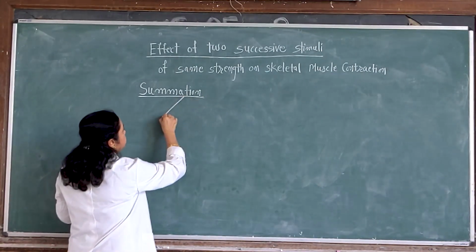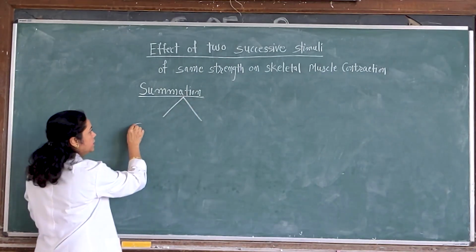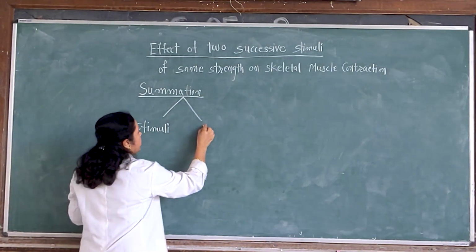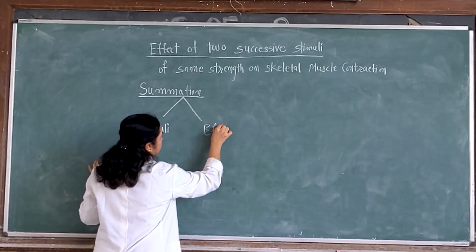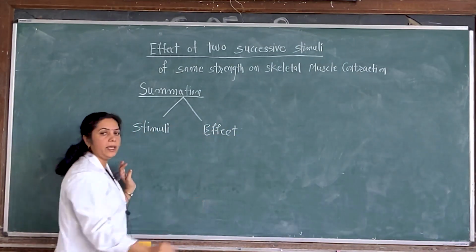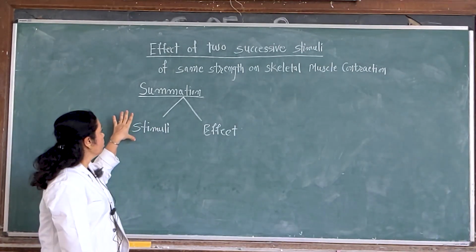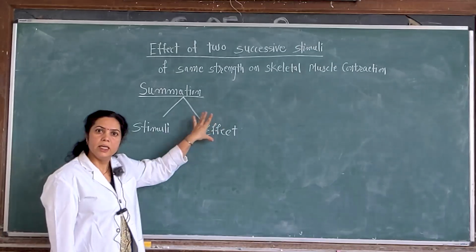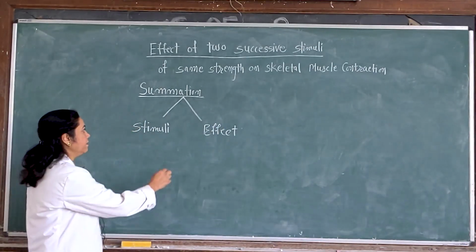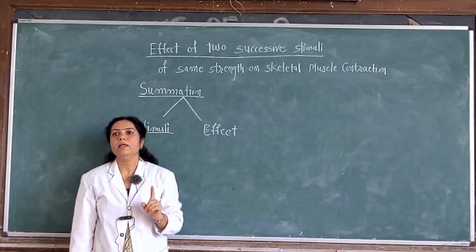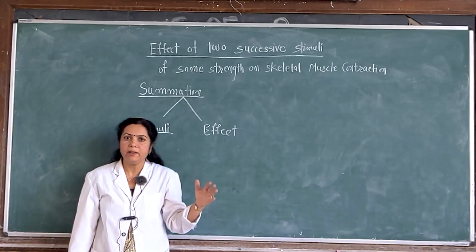Now, there are two types of summation: summation of stimuli and summation of effect. So, summation can occur of the stimuli or of the effect. Firstly, summation of stimuli. We know that a single stimulus is effective only when it is above a threshold level.